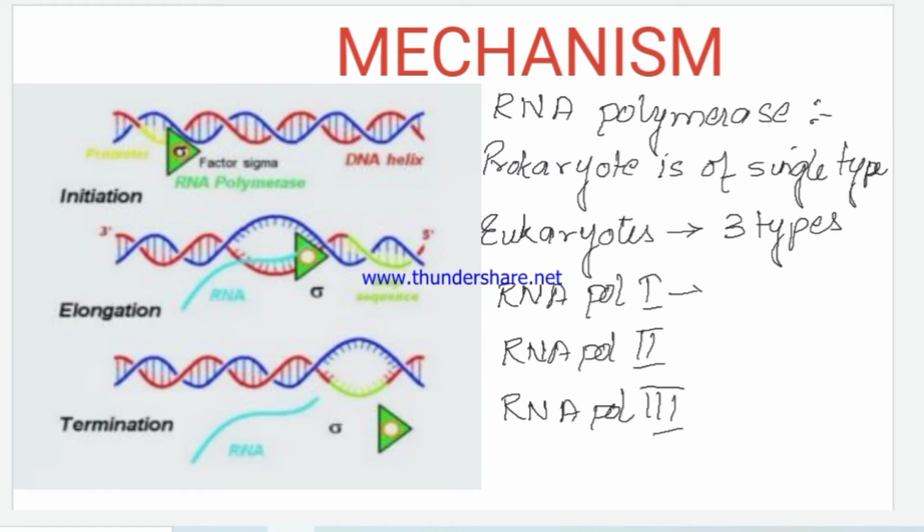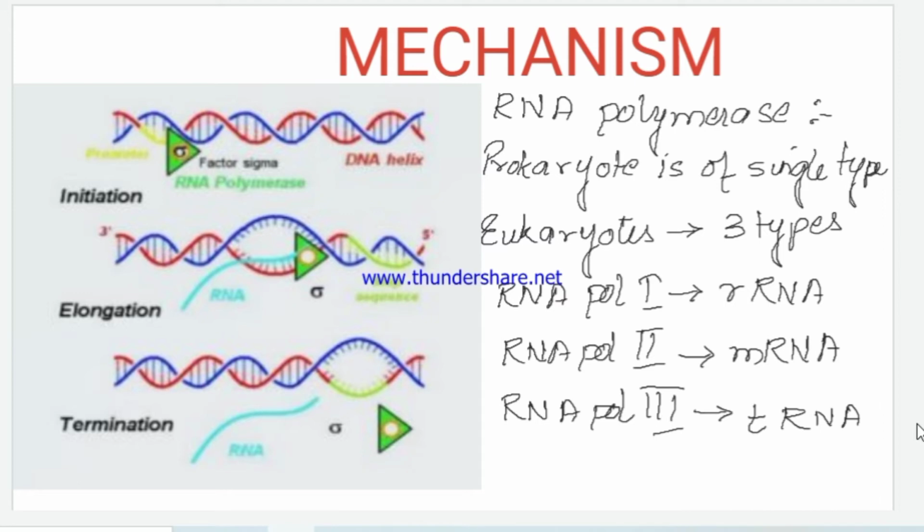In eukaryotes, RNA polymerase 1 synthesizes the ribosomal RNA. RNA polymerase 2 synthesizes the messenger RNA. And RNA polymerase 3 synthesizes the transfer RNA. So we have three different kinds of RNA polymerases in the eukaryotes.